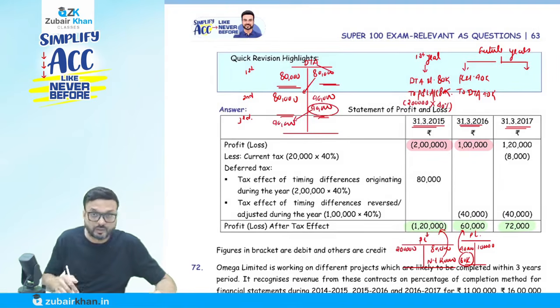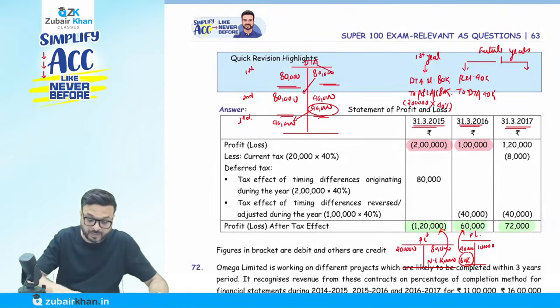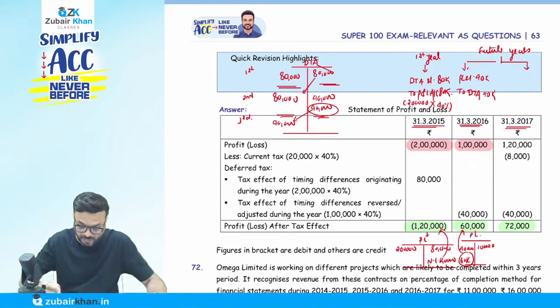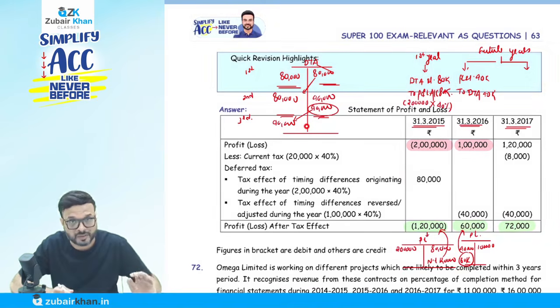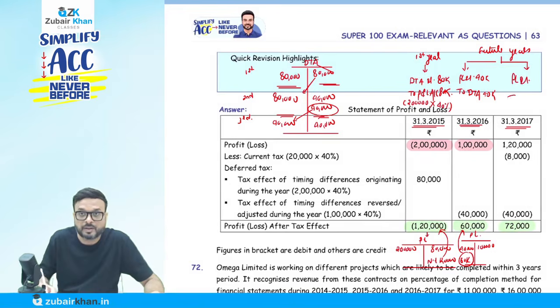Now we go to the third year, where we have a profit of 1,20,000. When I calculate 1,20,000 multiplied by 40%, that is coming 48,000. But we have a deferred tax asset of only 40,000. So we can adjust a maximum of 40,000 in the deferred tax. Same entry I will pass: P&L account debit to deferred tax asset account 40,000.